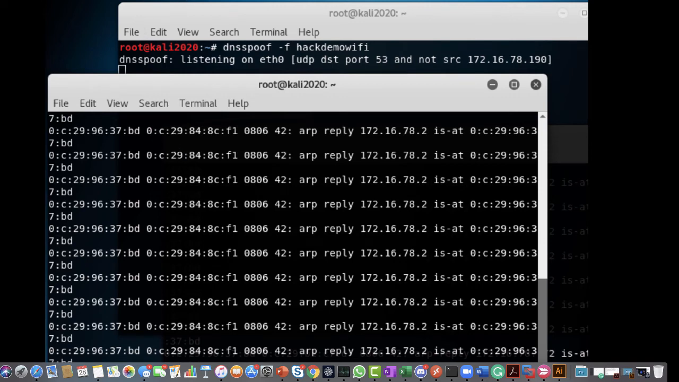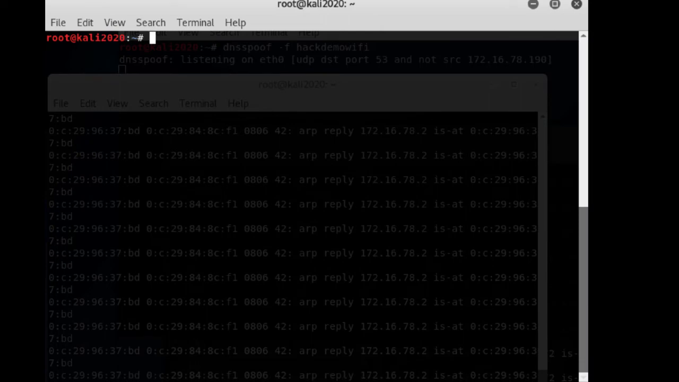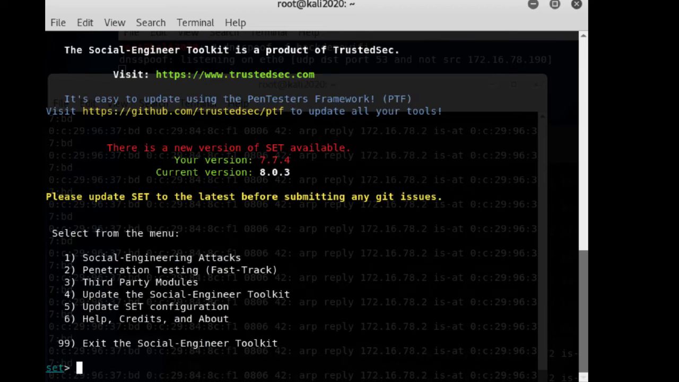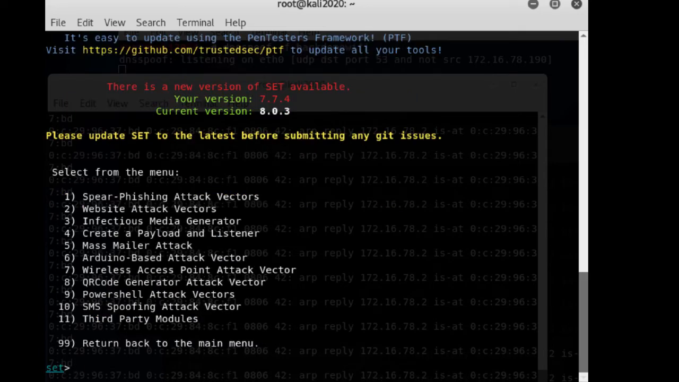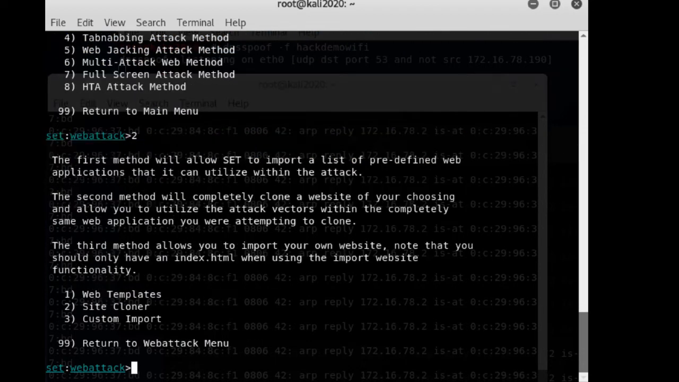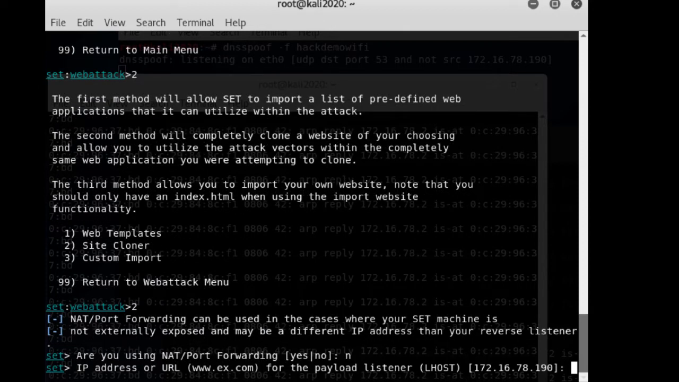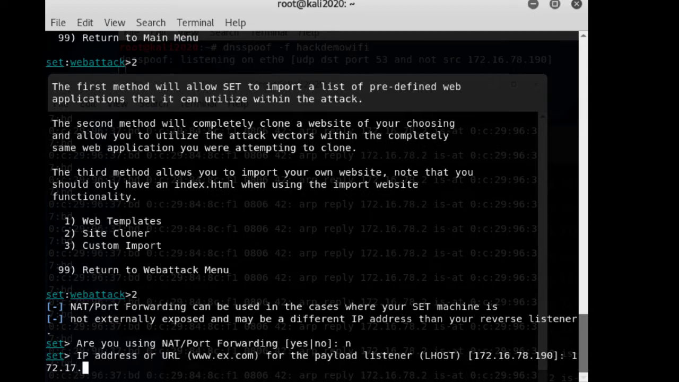Next thing we have to do is set up something called the Social Engineer Toolkit, or SET. So we're going to now start the Social Engineer Toolkit. And we're going to go with option 1, which is social engineering attacks. Option 2, website attack vectors. Option 2 again, browser exploit method. And option 2, site cloner. And we're going to say no to NATing. We're going to make the return address be ours.